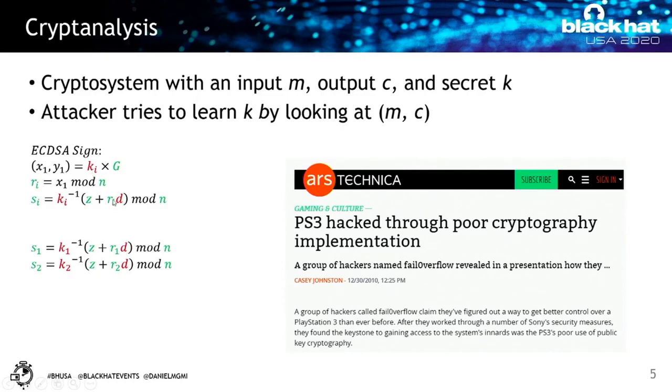And there is a private key here that is the private key for that message. What happened back then is that the designers of PlayStation 3 basically used the same nonce for all the messages, and this equation turned into something like this. When you do that, the problem is that if you just generate two messages and subtract them from each other, you get a much simpler equation with just one unknown variable, and you can just calculate the private key from this. So this is a huge design issue, and that's what traditional cryptanalysis is about: people try to find design issues in the actual algorithm or the actual design of some crypto system to break it.